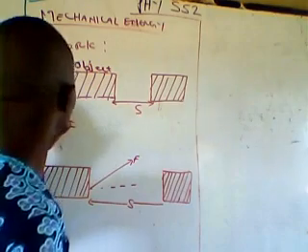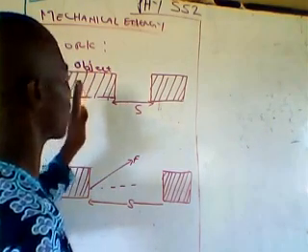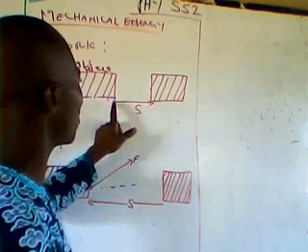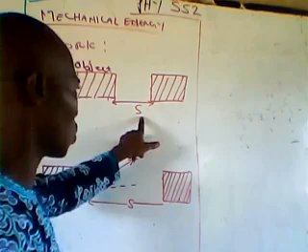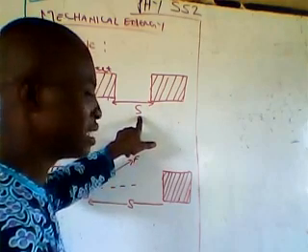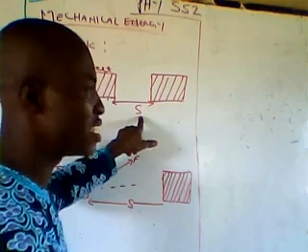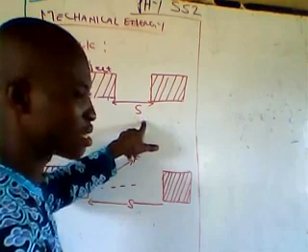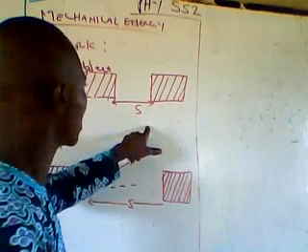If this is applied in order to change the position of this object from here to this point, it means that this object has covered a certain distance, which is S. Please note, this S does not mean speed, it means distance or displacement. Don't forget, when the direction of your distance is specified, we call it displacement. Distance and displacement are treated the same way, they have the same units.